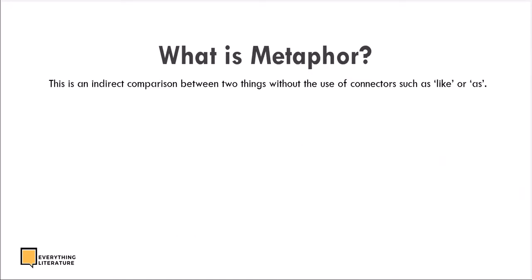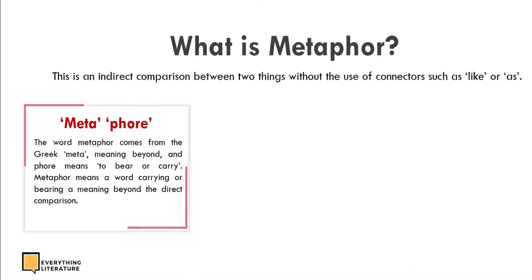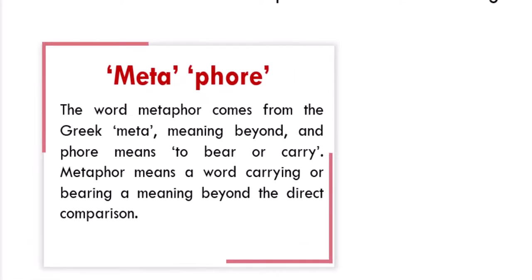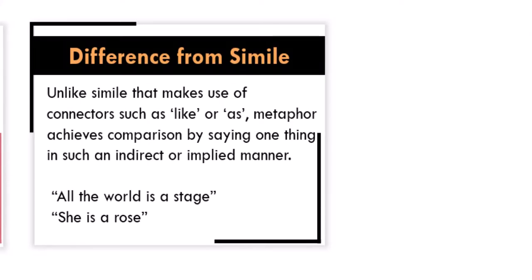What is metaphor? This is an indirect comparison between two things without the use of connectors such as like or as. The word metaphor comes from the Greek meta, meaning beyond, and pherein, meaning to bear or carry. Hence, metaphor means a word carrying or bearing a meaning beyond the direct comparison. How is metaphor different from simile? Unlike simile that makes use of connectors such as like or as, metaphor achieves comparison by saying one thing in an indirect or implied manner. That is, it says an expression in an indirect or implied manner.